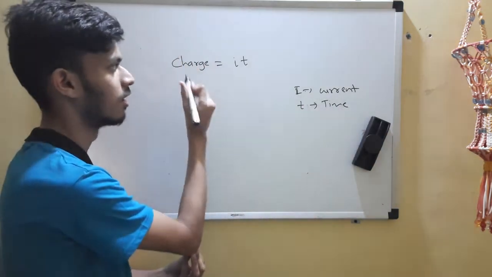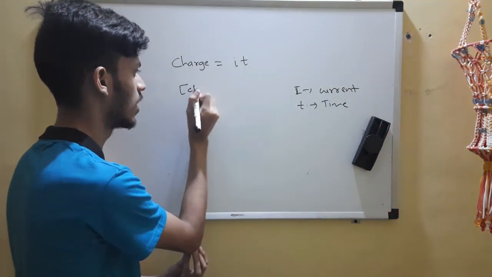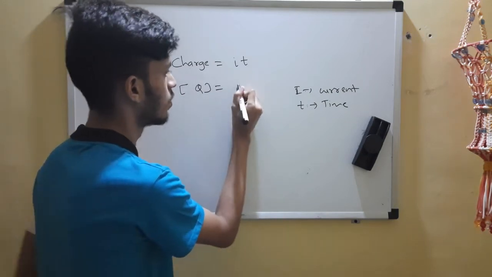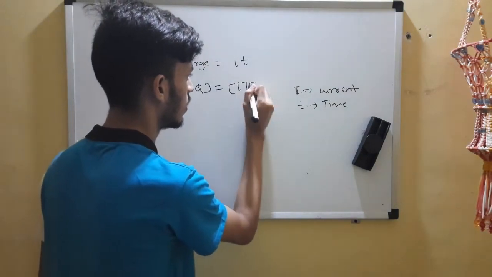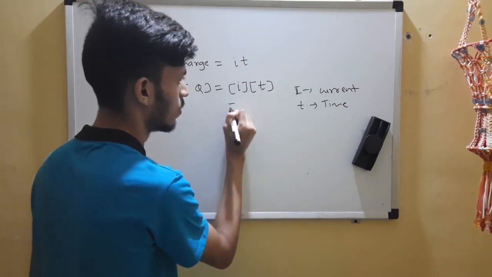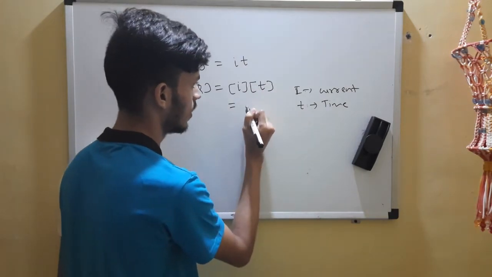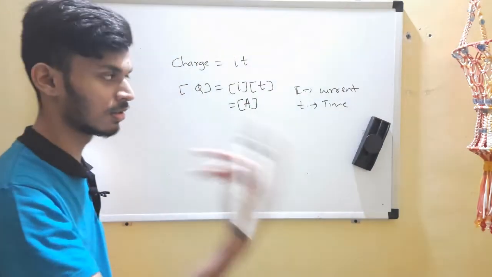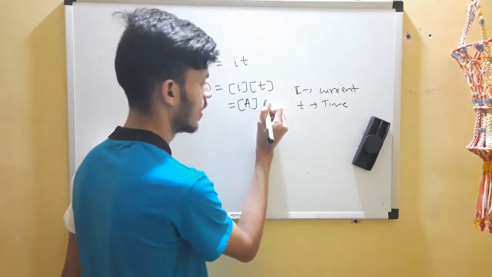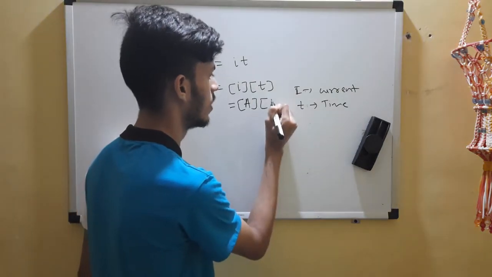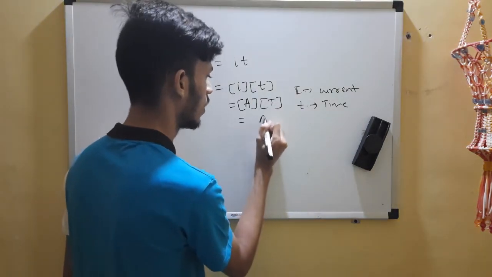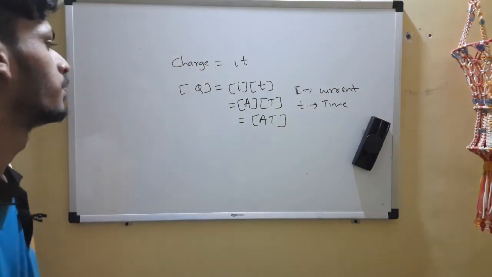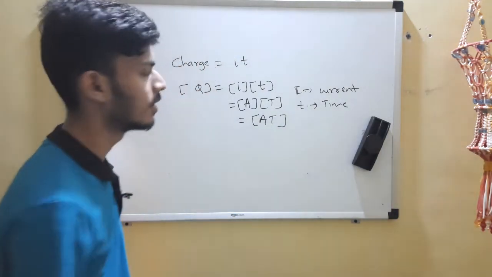They have asked you for the dimensions of charge, we call it q. Dimensions of q, so dimensions of I into dimensions of t. So both of these are fundamental if you see. So I write it as A. You can use I as well, the symbol itself, since some reference books use it that way. So AT. Okay, charge is done.